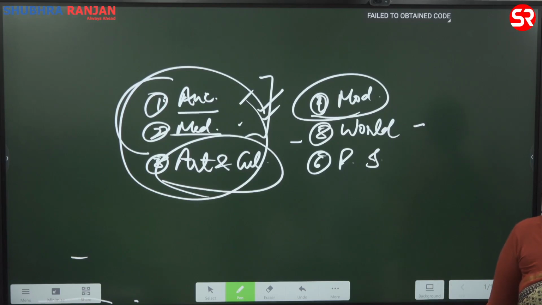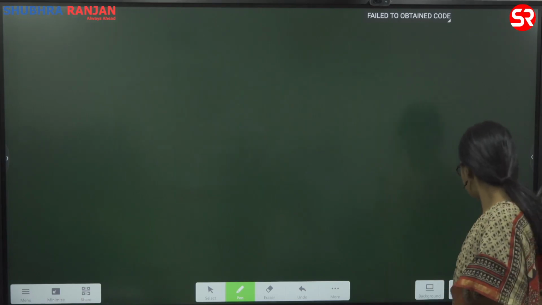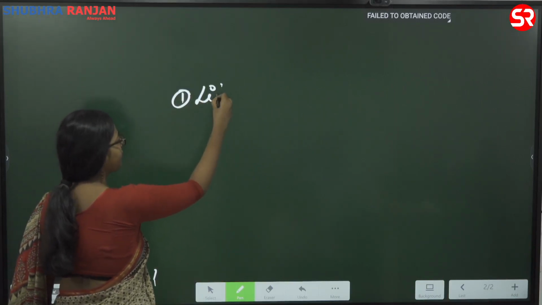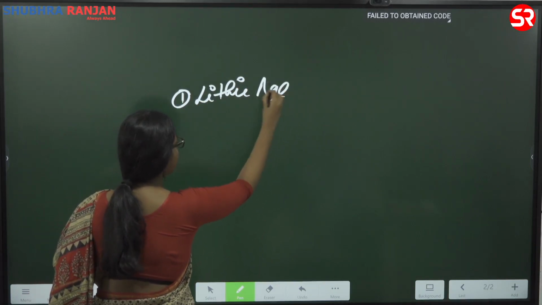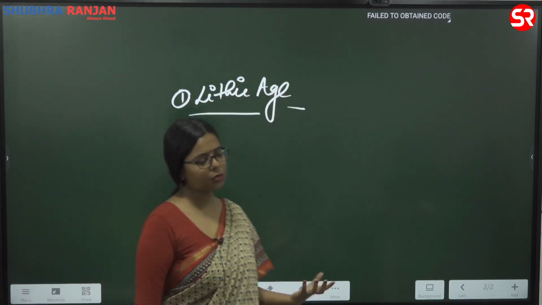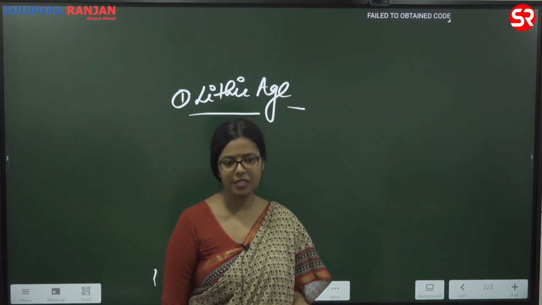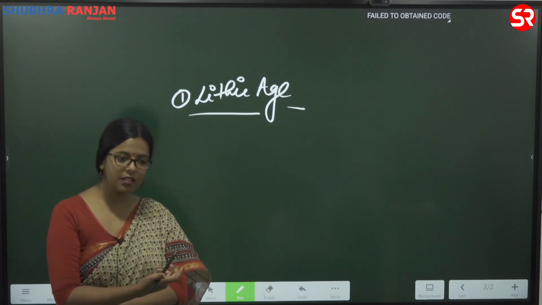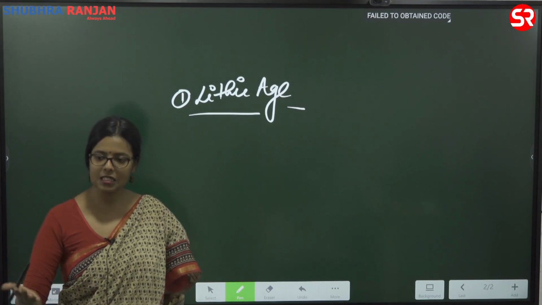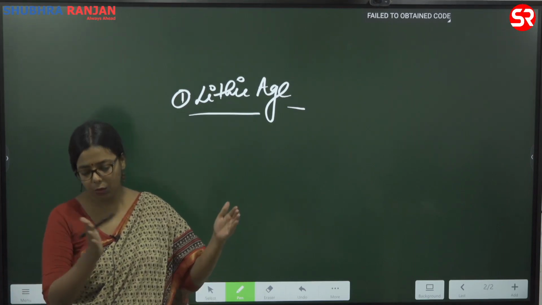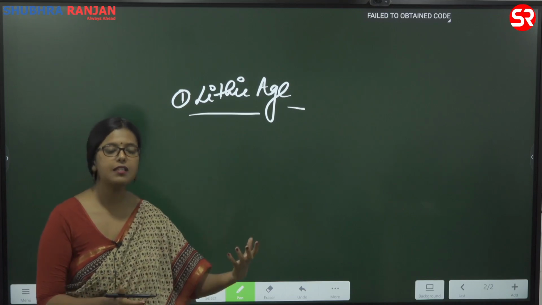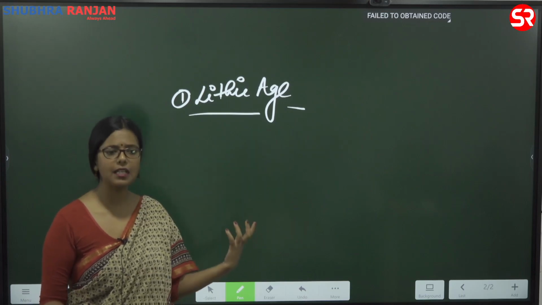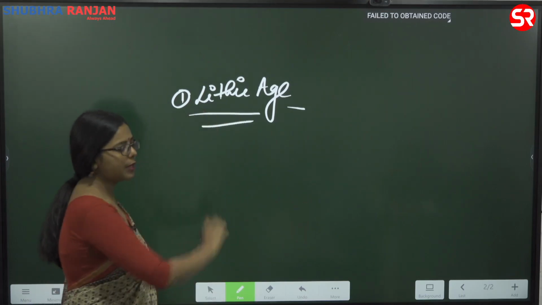So what is the syllabus of ancient? If you have to go through that, here we start from lithic age. Lithic age. Okay, but before going through lithic age, I would cover sources first. Why sources? Because when we study history, how is this history being reconstructed, how are historians telling us this is what has happened? So they go through certain sources, they look at the information and then they write their research. Okay, so we will talk about that. How do we reconstruct history? Then we are going to start with lithic age.